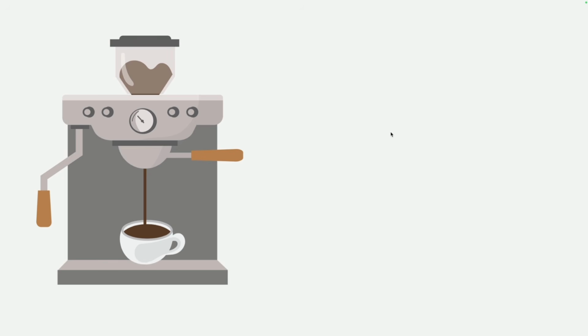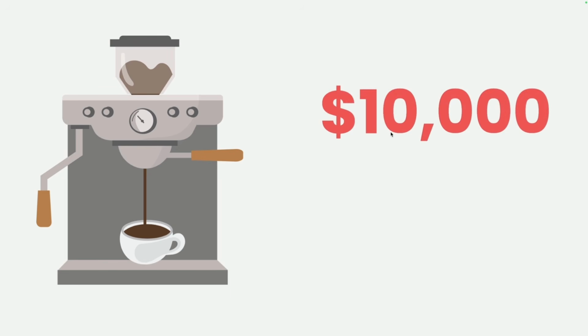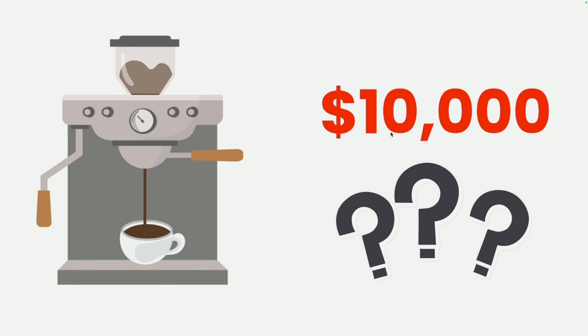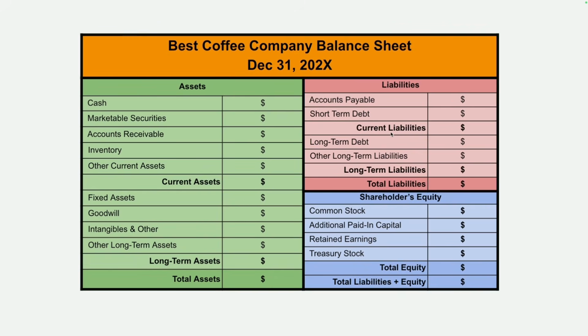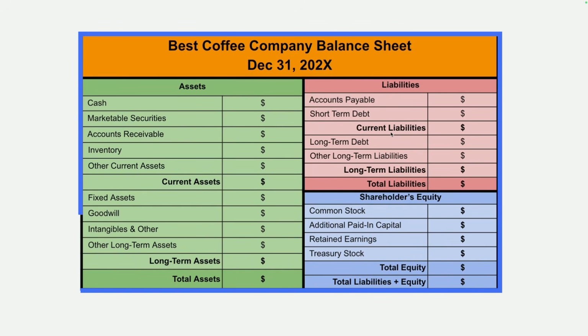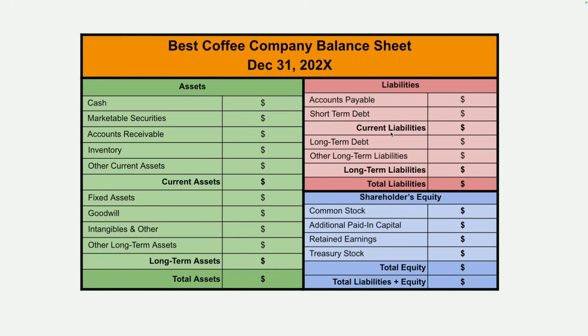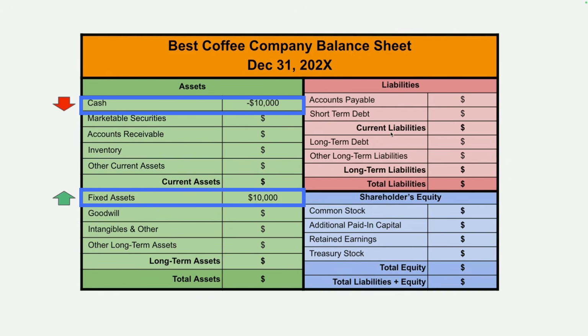For example, let's focus on the coffee maker for a second. Let's pretend that this coffee maker cost $10,000. How would we account for the purchase of this coffee maker on the financial statements, and how would we also write it down over time? Well, first, purchasing this fixed tangible asset would affect the company's balance sheet, which is what the company owns and what it owes. Making that $10,000 purchase in cash would immediately reduce the company's cash balance by $10,000. At the same time, its fixed tangible asset value would also go up by $10,000 to account for the fact that we now own this asset.